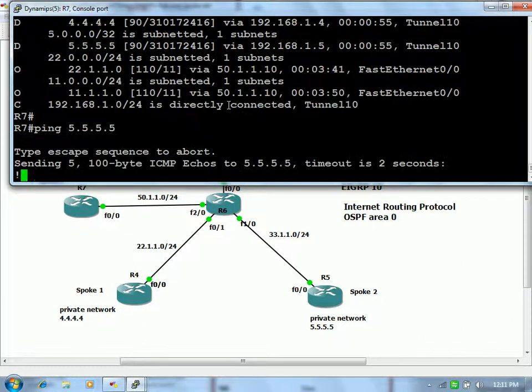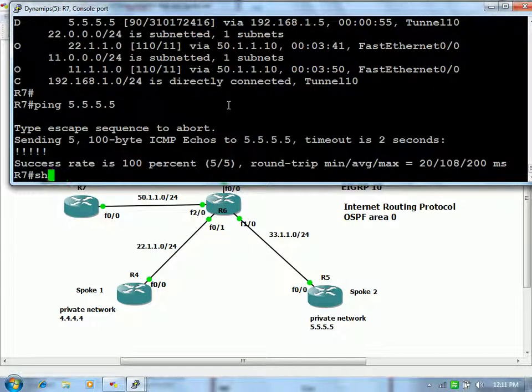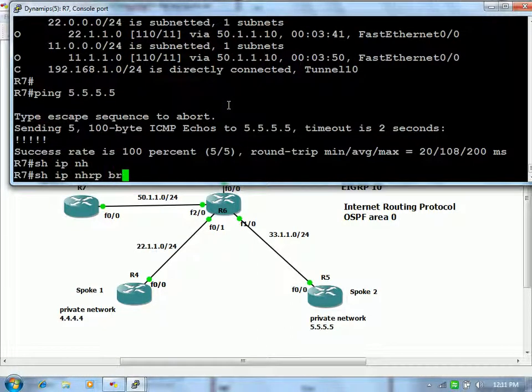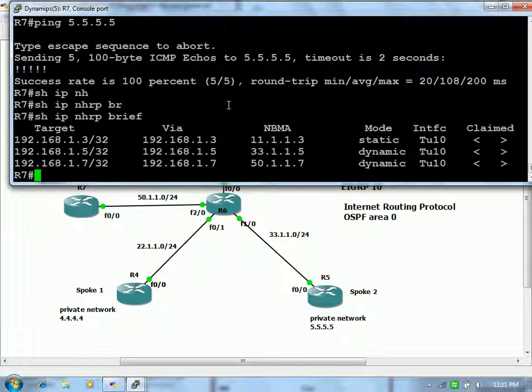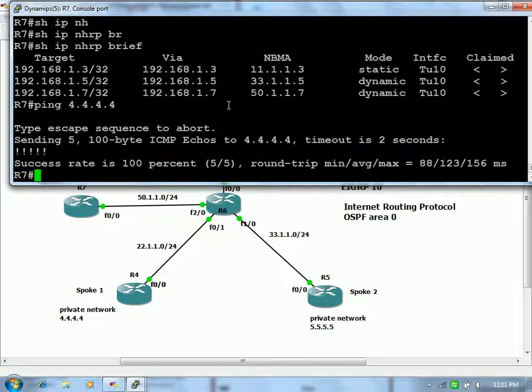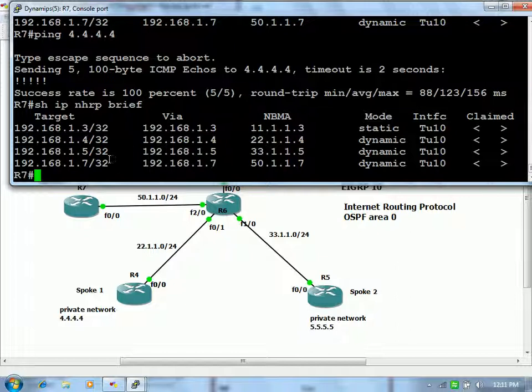So show IP NHRP brief. Now let's try to ping 4.4.4.4. See the resolution. Do you have 2 entries for your 7? You only added one more entry. 4.4.4.4 is reachable via 22.1.1.4.